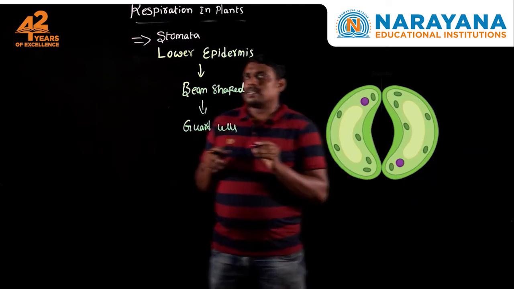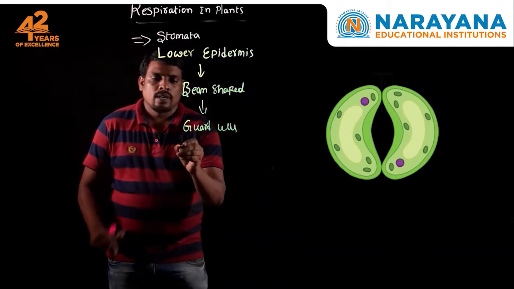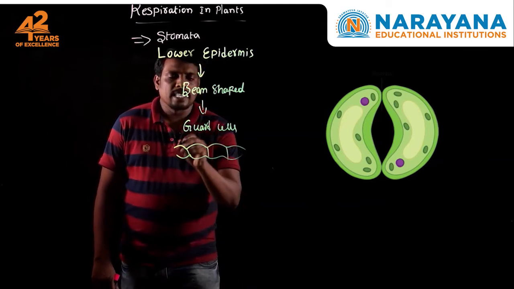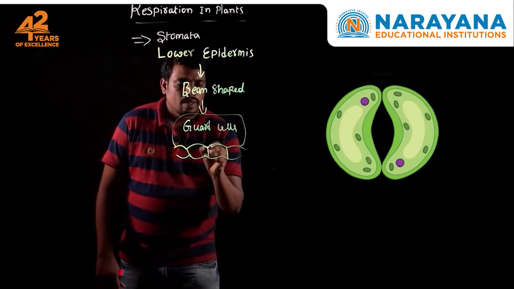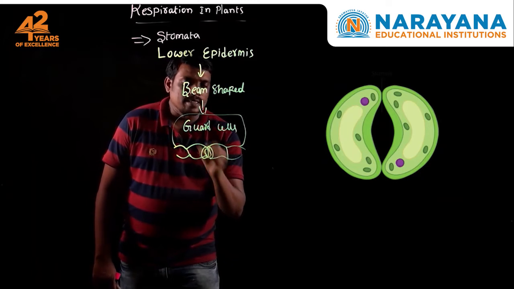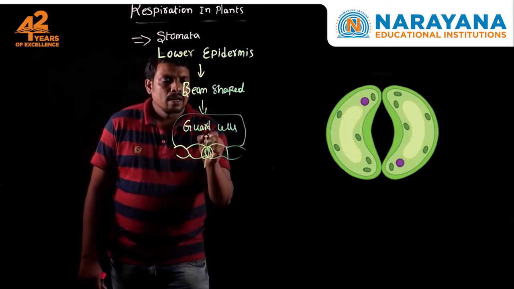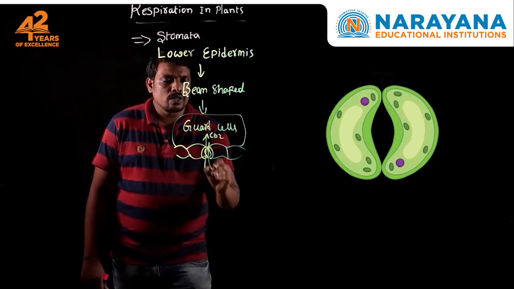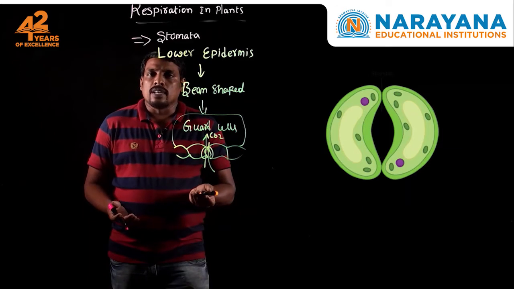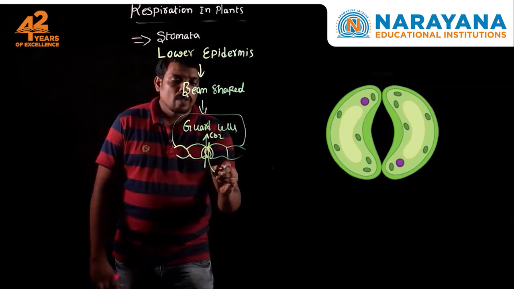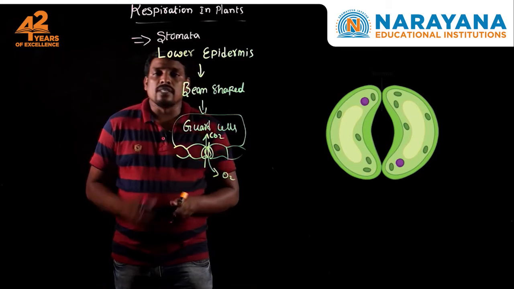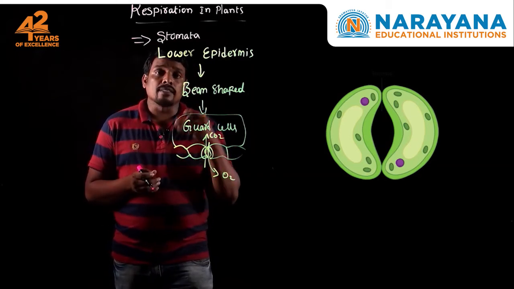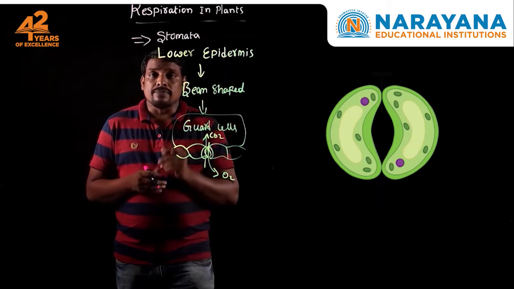For that, let me draw a diagram. Suppose this is the lower epidermis and this is the leaf. Here there are bean-shaped cells. When they open, carbon dioxide enters into the cell. When they close, nothing will happen. Again, when they open, oxygen comes out from the leaf. At the same time, carbon dioxide comes into the leaf.